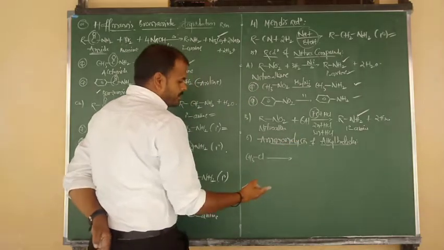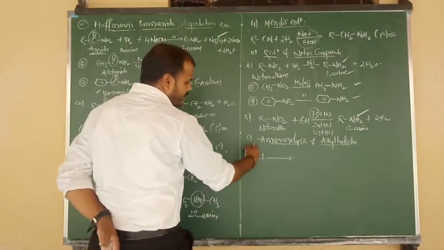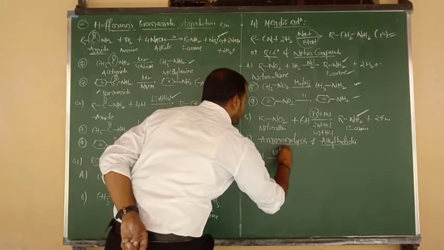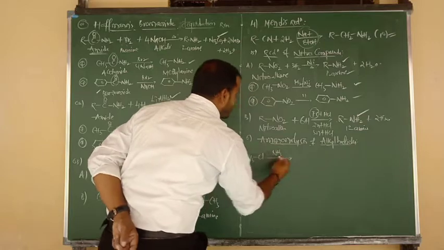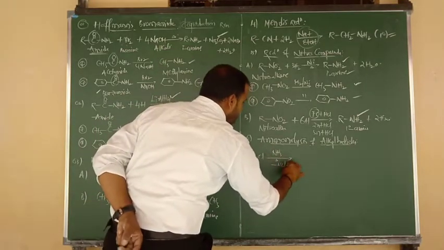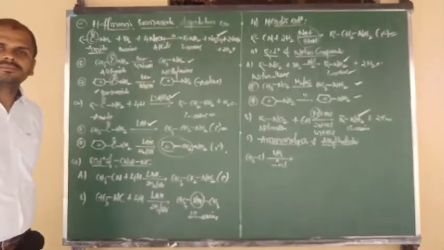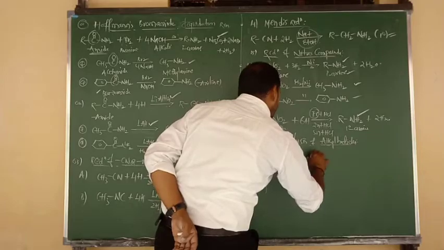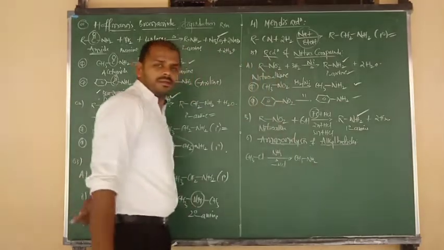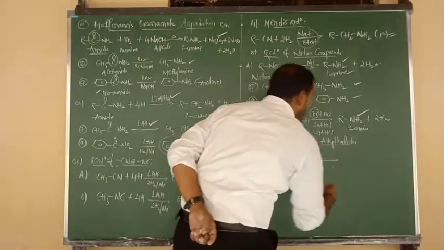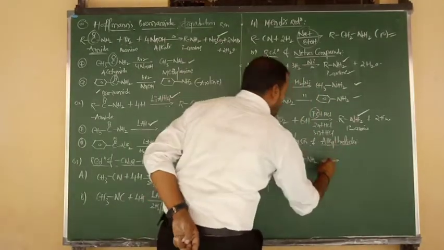Lysis means decomposition. So the C–X bond undergoes decomposition by the addition of ammonia, or we can say liquid ammonia. Hydrogen contains charge plus, Cl contains charge minus, and they are eliminated in the form of HCl. So the remaining is CH3NH2, methylamine. Again, this methylamine undergoes reaction another time with an alkyl halide.